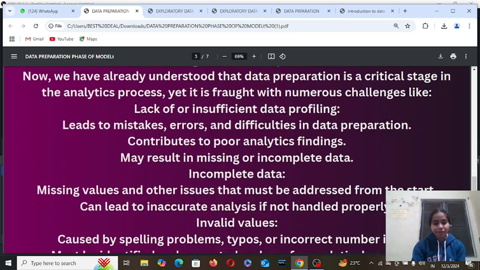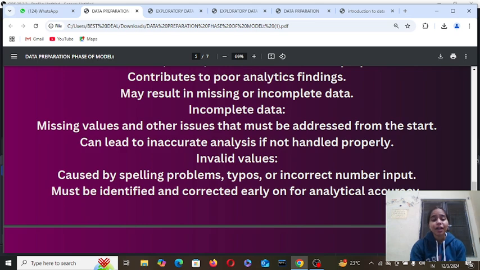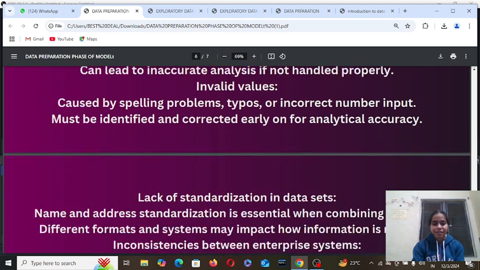Missing values and other issues that must be addressed from the start can lead to inaccurate analysis if not handled properly. Invalid values caused by spelling problems, typos or incorrect number input must be identified and corrected early on for analytic accuracy.